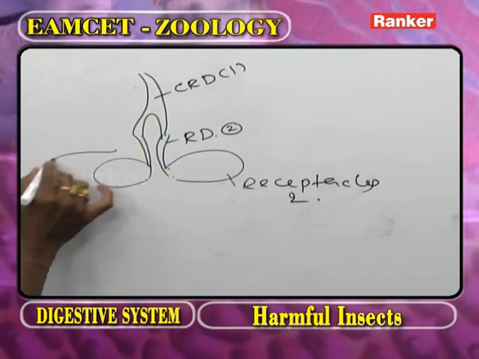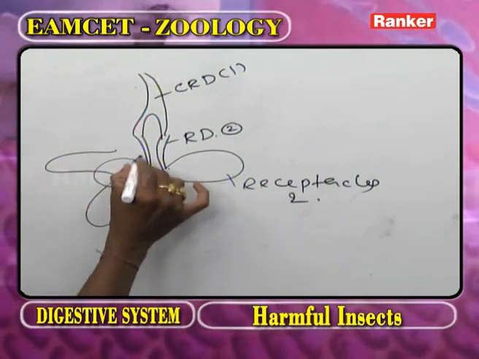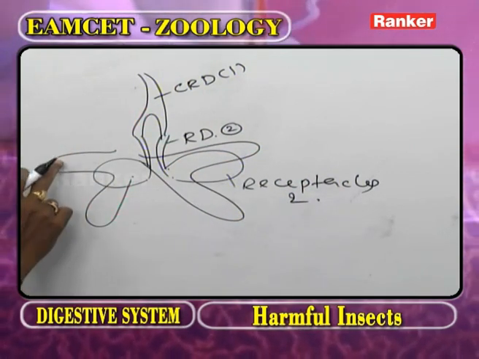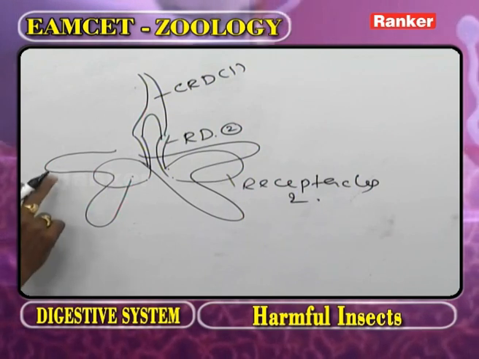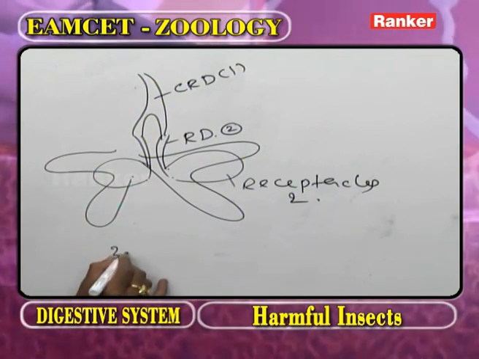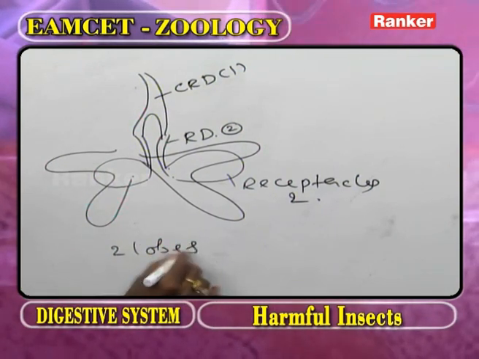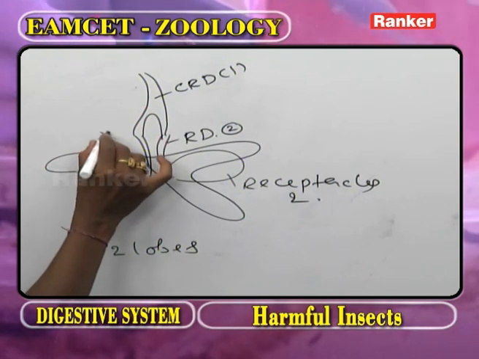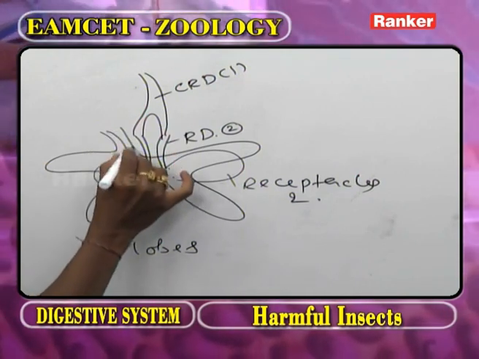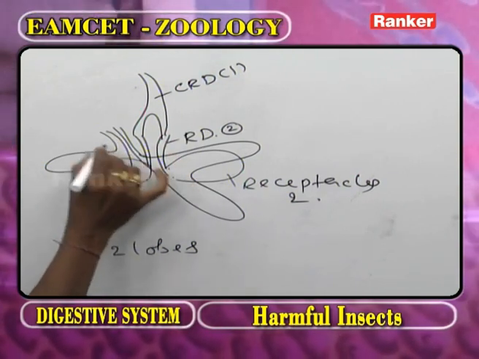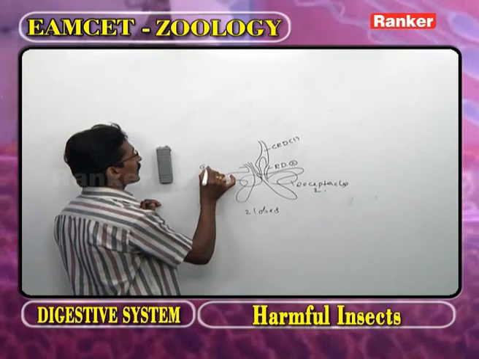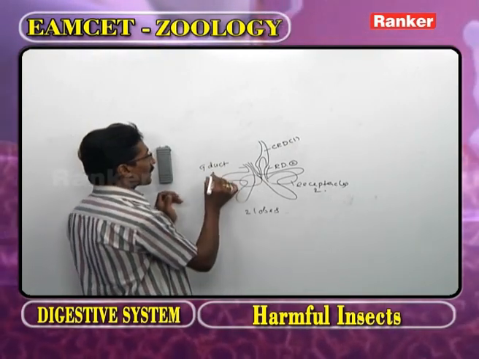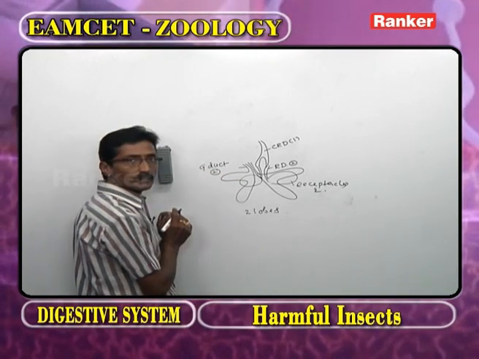Now this part we call it as the gland, and this is another gland. Now as we observe the gland, in each gland how many lobes are present? The 2 lobes are present. Now from each gland a duct arises, that we call it as glandular duct. Number of glandular ducts, the 2.